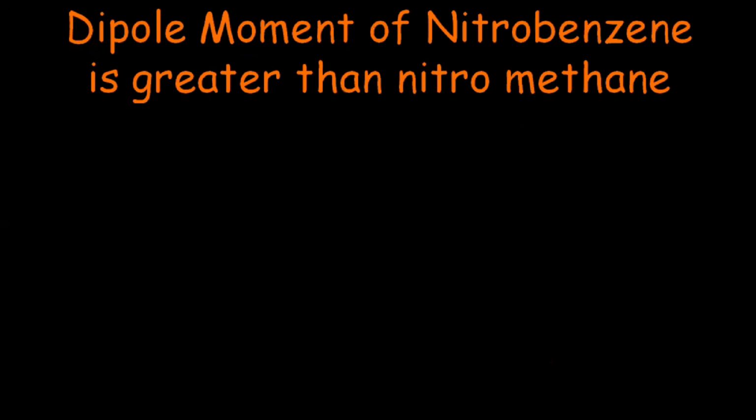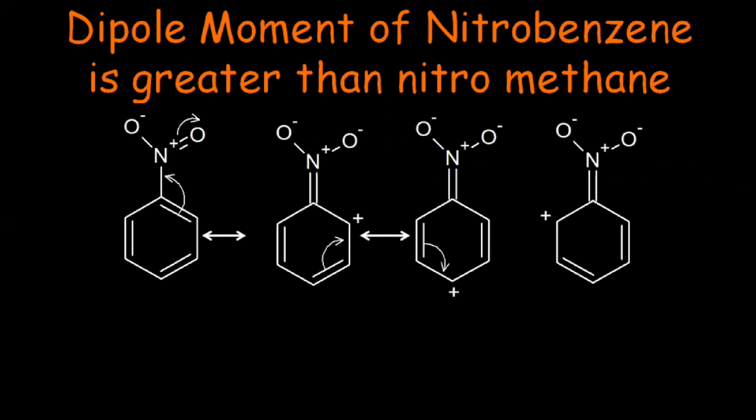Now let's discuss how resonance affects the dipole moment of molecules. Let's compare the dipole moment of nitrobenzene and nitromethane. Nitrobenzene has a greater dipole moment than nitromethane. In the case of nitrobenzene, 4 resonating structures are possible. In the second structure, there is a positive charge on the ortho position, while in the third structure, the positive charge goes on the para position, while in the fourth structure, the positive charge goes on the ortho position again.